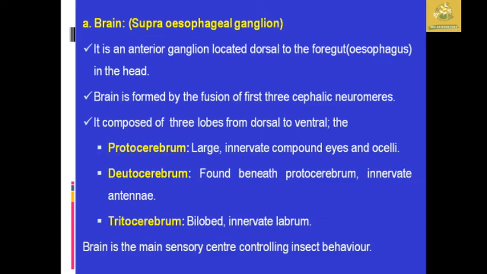After that, in the brain we are going to see the supraesophageal ganglia, the anterior ganglion, which is located above the foregut, at the esophagus in the head. The brain is formed by the fusion of three cephalic neuromeres: the protocerebrum, deutocerebrum, and tritocerebrum.